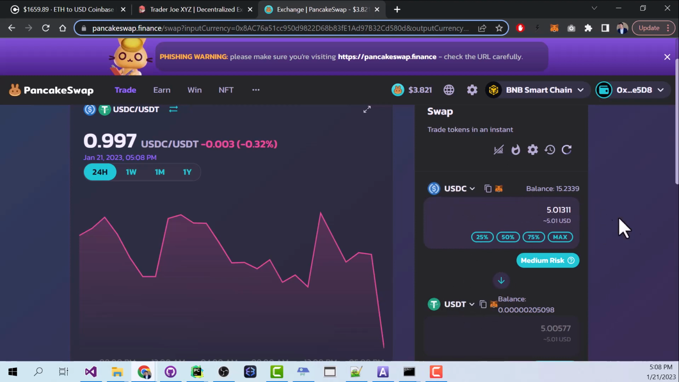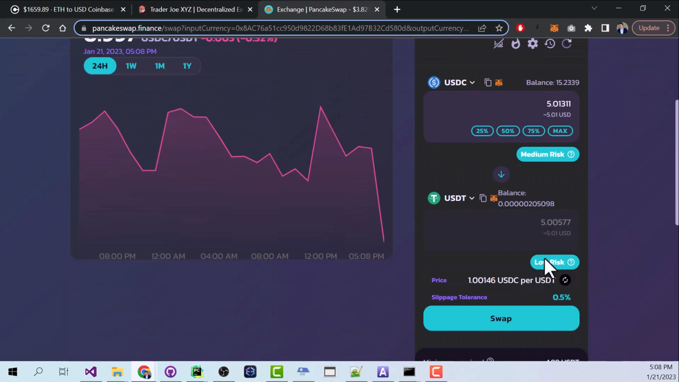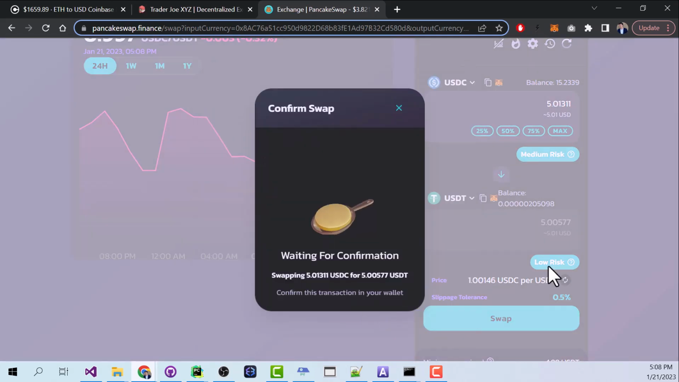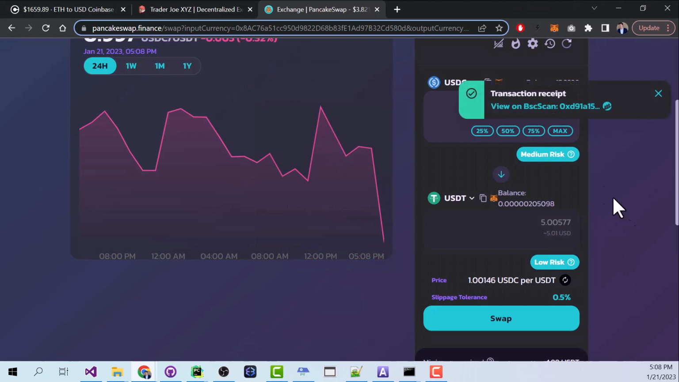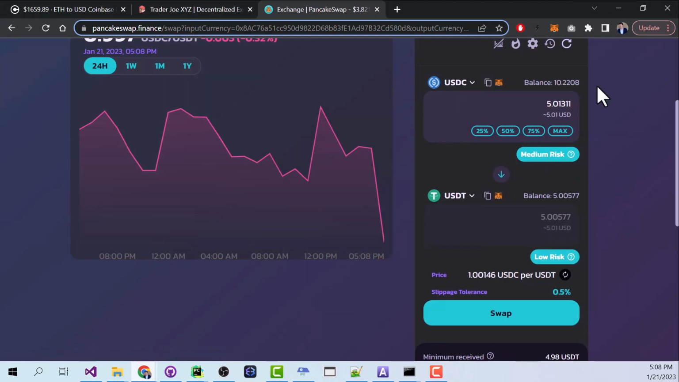So I've got $15 here. I'm going to buy $5 worth of USDT. I'm going to confirm this, and then I'm going to confirm in MetaMask. And then I wait a few seconds, and my transaction went through. And now you can see the updated values. I have $10 of USDC and $5 worth of USDT.